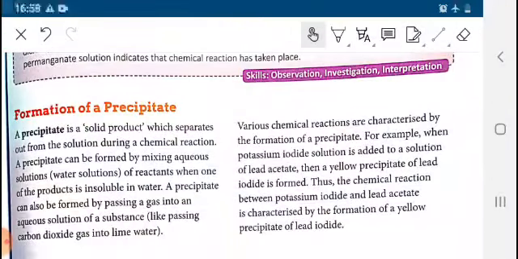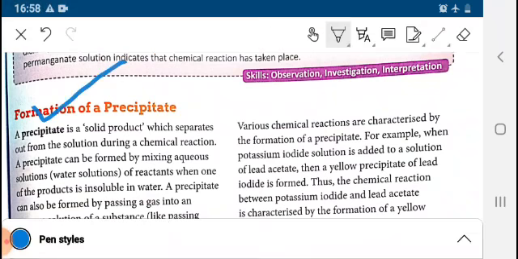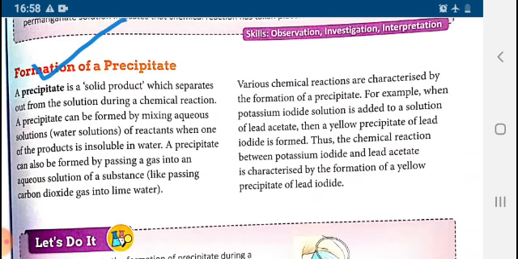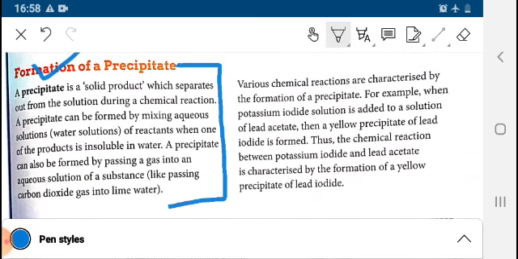Formation of precipitate. What is the precipitate? A precipitate is a solid product. You can see that the part which is insoluble in the solution and is left in the bottom of the test tube is known as precipitate.